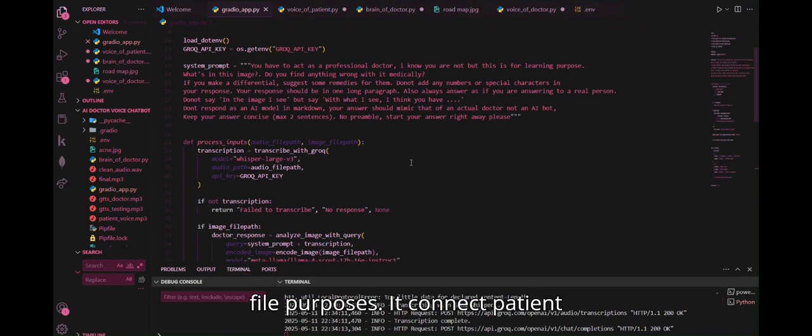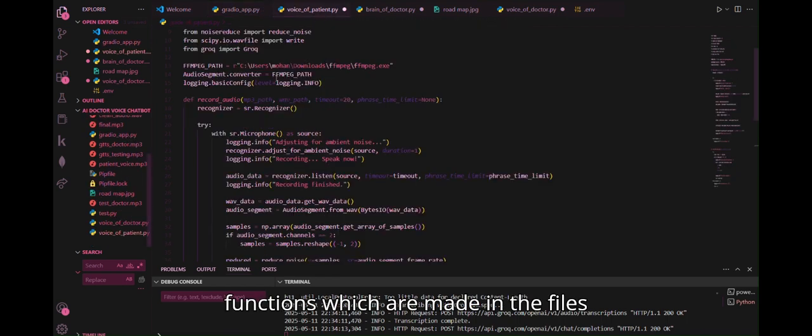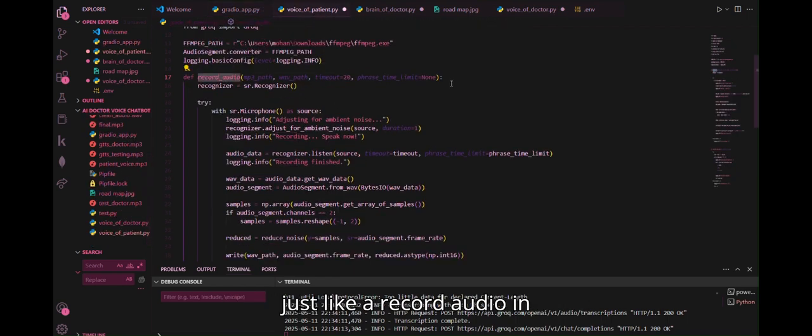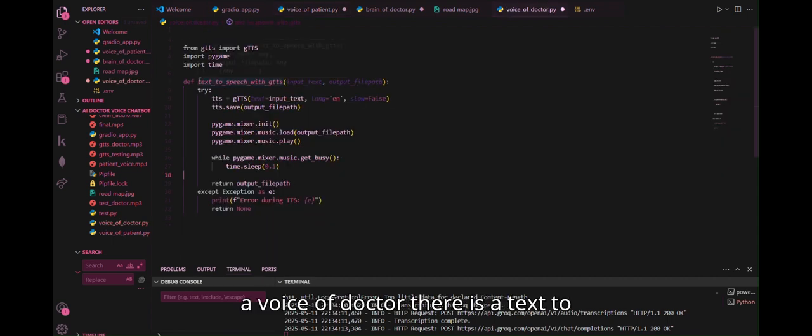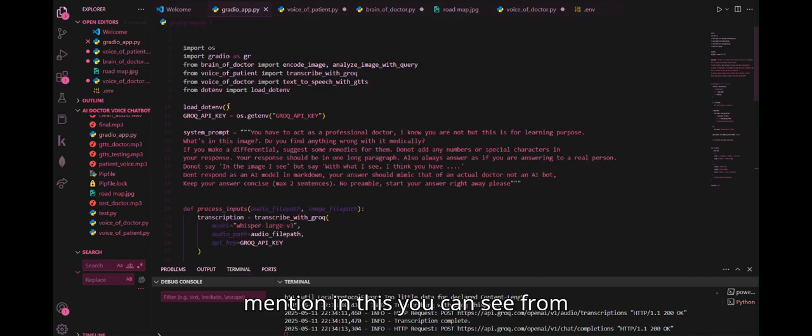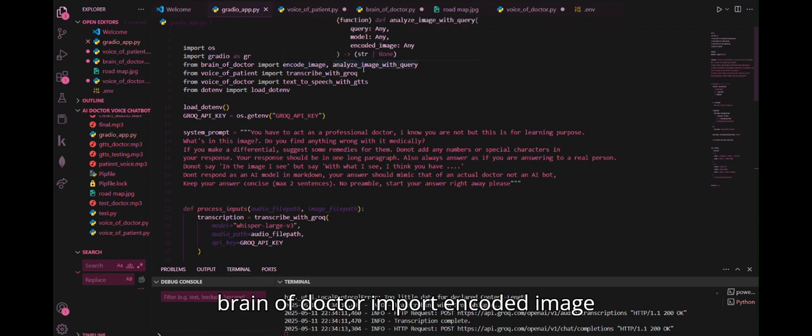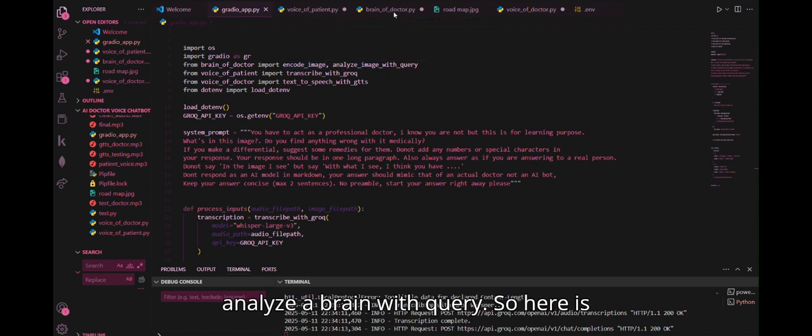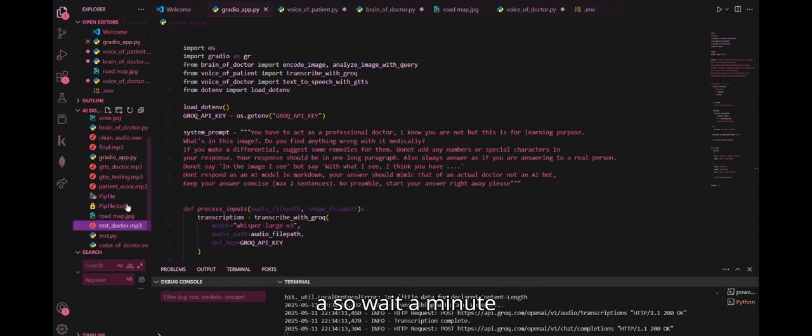It connects patient voice input to text via voice of patient, patient image plus transcript text via brain of doctor, and all these functions which are made in the files, like record audio, and in voice of doctor there is text to speech gTTS. All of these are mentioned in this. You can see from brain of doctor import encode image, analyze image with query.